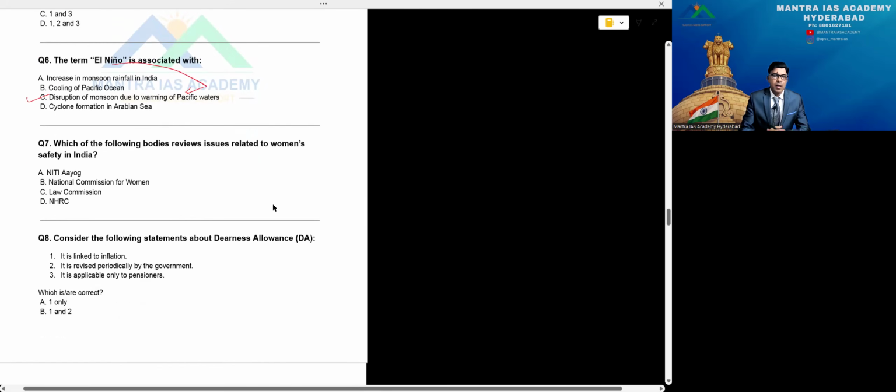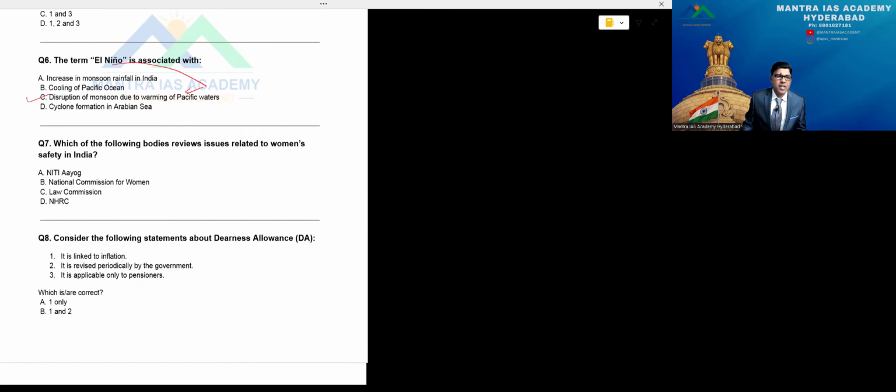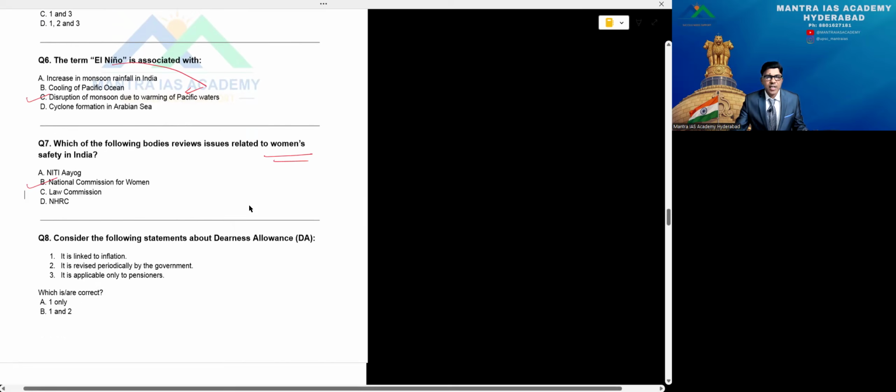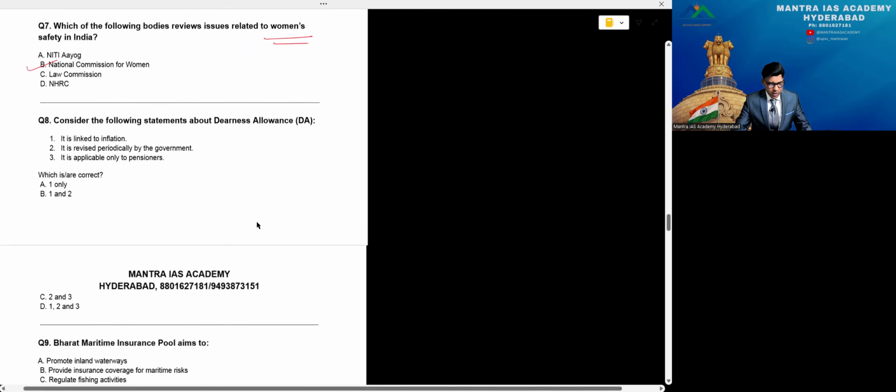Then question number 7. Which of the following bodies reviews issues related to women's safety in India? For women's safety, we have a special commission. So option A, Niti Aayog, is wrong. Now B, National Commission for Women, is the correct answer. You can say it's a statutory body. Remember, it's not a constitutional body, it's a statutory body.